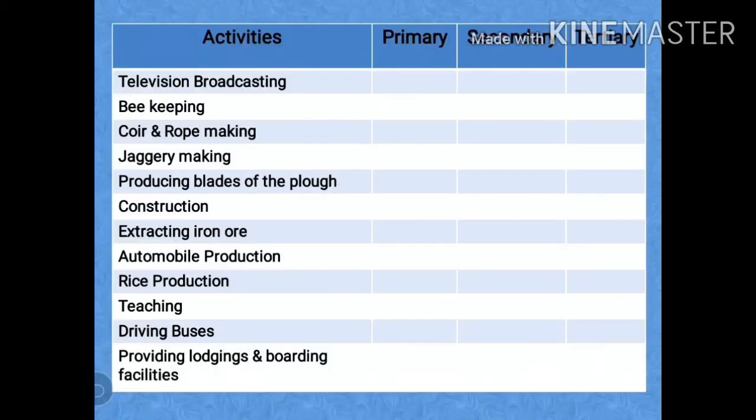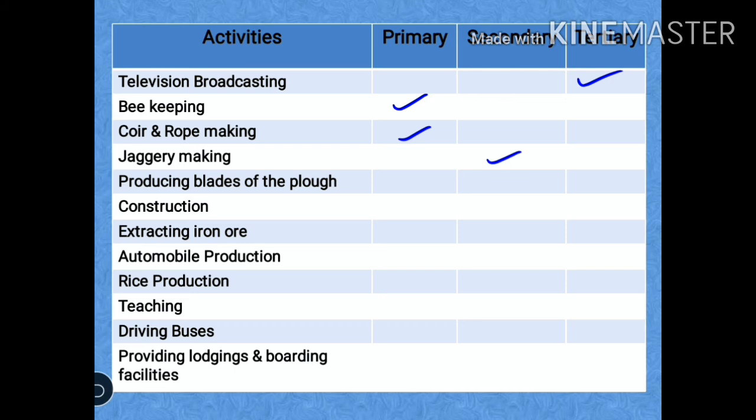Now, as we know what are the primary, secondary and tertiary sectors, let us classify the activities given in the table on page number 52, which tells us to classify the following activities in the respective columns. So now let us classify the activities as a primary, secondary or tertiary activity. The first one is television broadcasting, that would be in the tertiary sector. Beekeeping, primary sector. Coir and rope making, this will be primary sector. Jaggery making, secondary sector.